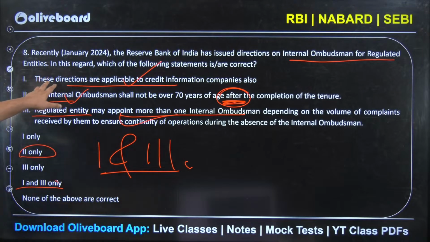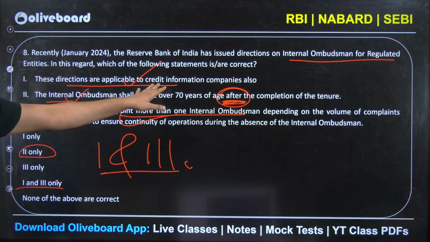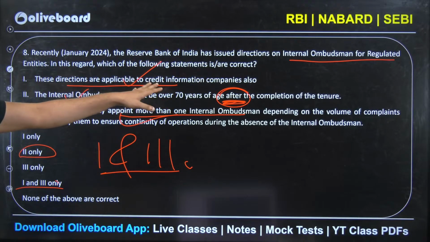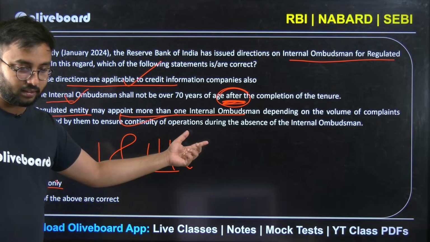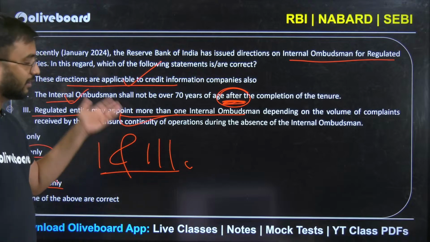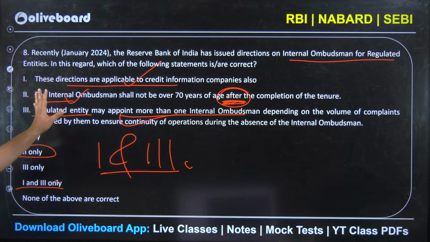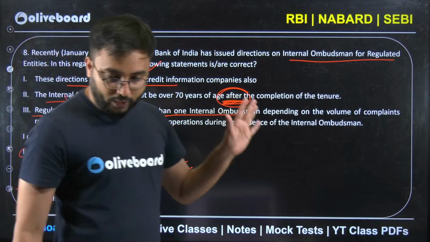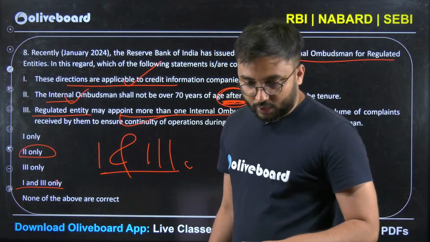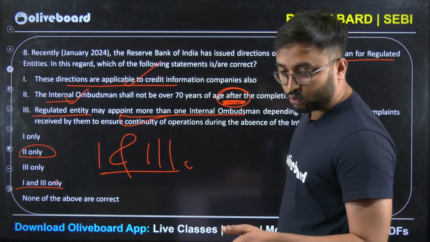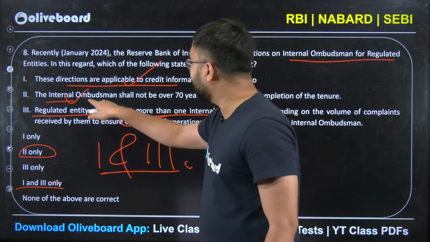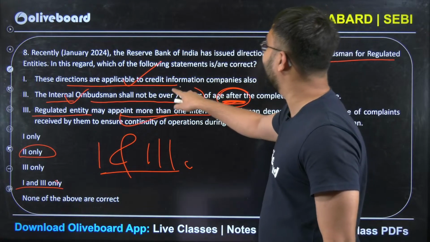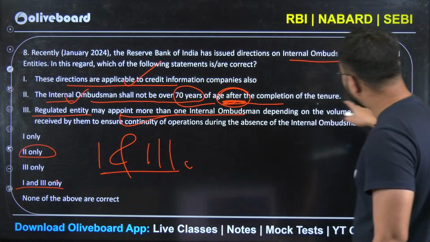So first statement, these directions are applicable to credit information companies, NBFCs, NBSPs, other banks, correct. Third statement, that more than one internal ombudsman can be appointed, that's also correct. The second, where even Yogesh was confused and Maharishi also got confused. Yogesh corrected the answer, Maharishi got confused. The internal ombudsman shall not be over 70 years of age before the completion of tenure.